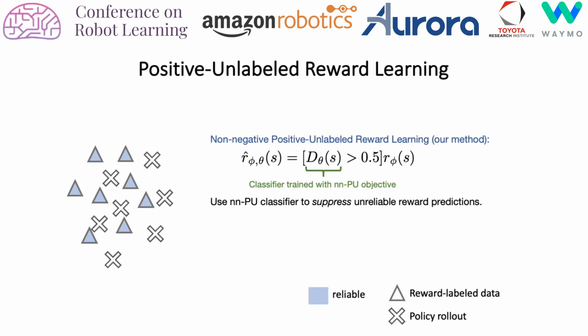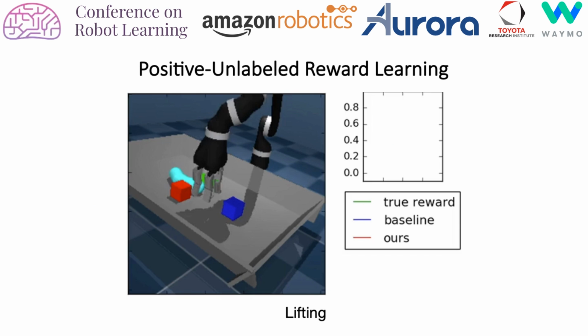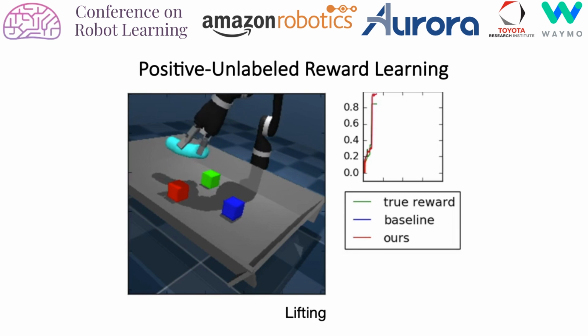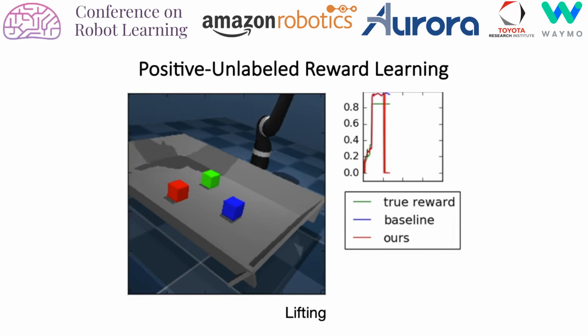So we can train a classifier using an NNPU objective and suppress the unreliable predictions made by the supervised reward model, and we call this non-negative positive unlabeled reward learning. Here, we visualize how our method can suppress the unreliable reward predictions on a lifting task. This is a policy trained with a basic supervised reward model. You can see that it tries to get high pseudo reward by moving out of the camera view, and our method is able to suppress the unreliable reward prediction as soon as the object moves out of the camera view.